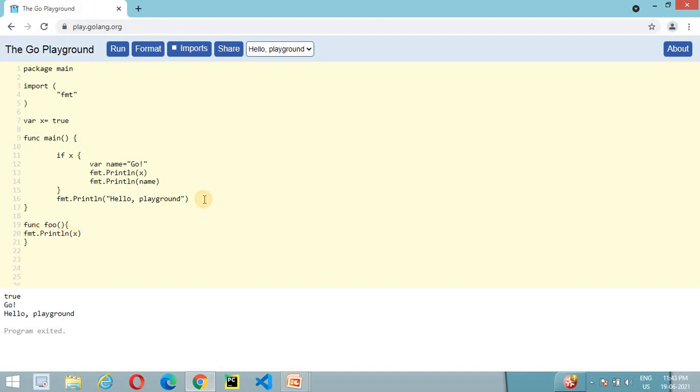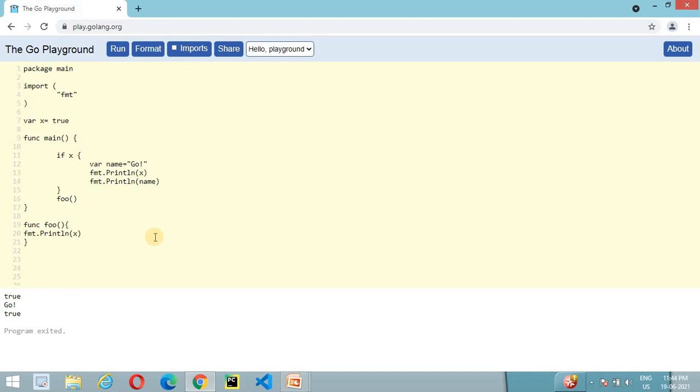Let's use it after this playground statement, or let's replace this playground statement. If we execute this program, it will print true, go, then again true. Yeah, so here we see how we can declare a global variable and how we can use it.